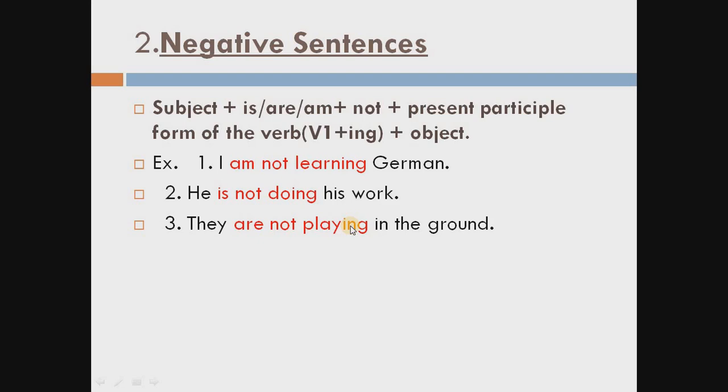This is the negative sentence of present continuous tense. So you have to learn this formula: subject plus is/am/are, not, plus verb first form plus ing, then object. This is the formula for the formation of negative sentences in present continuous tense.